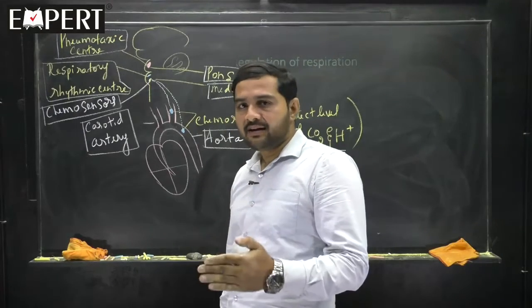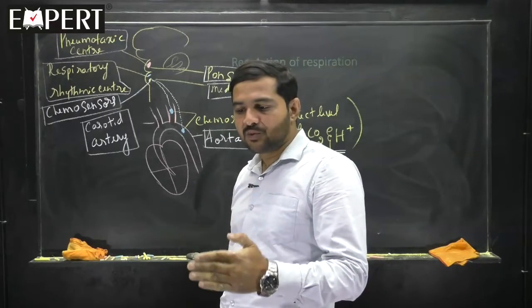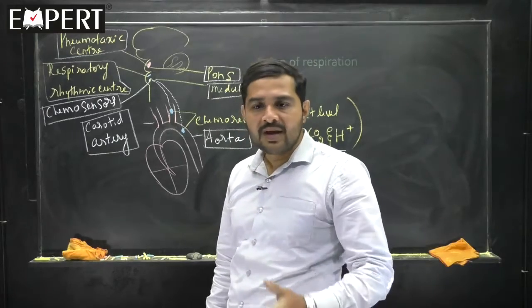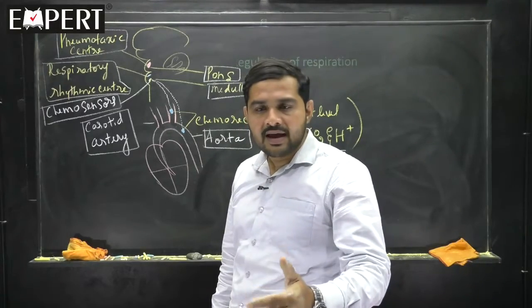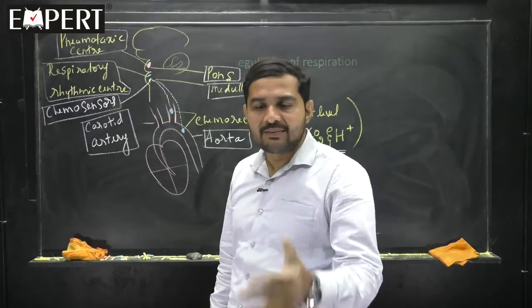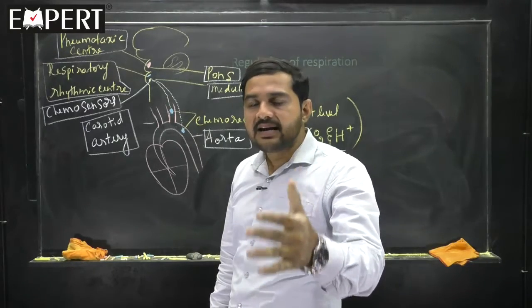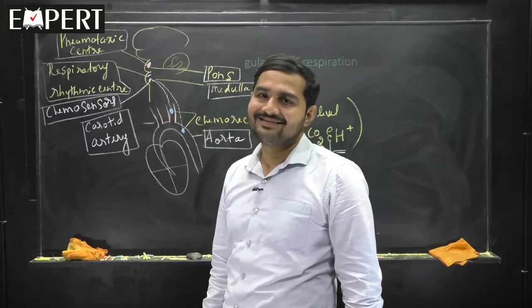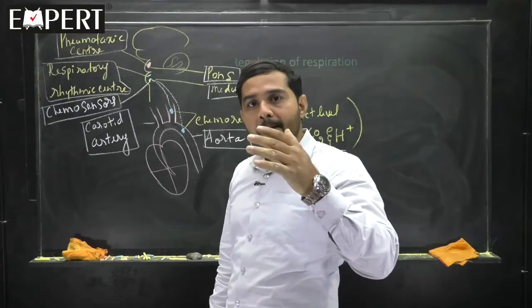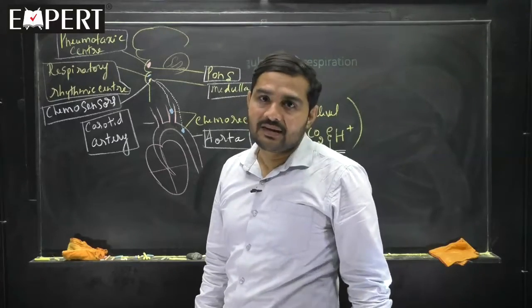There is a barrier which prevents entry of CO2 into brain tissue, because brain tissues are very sensitive. If the CO2 level increases in the brain tissue, then conditions become worse. Clear? So then how to detect it?